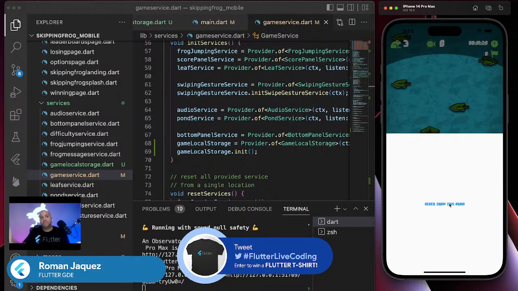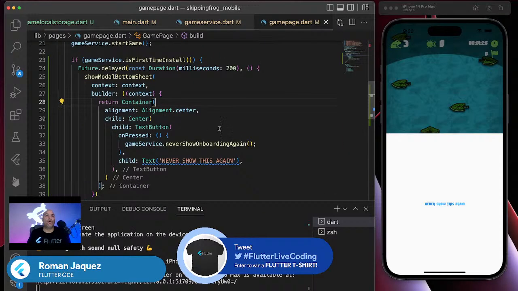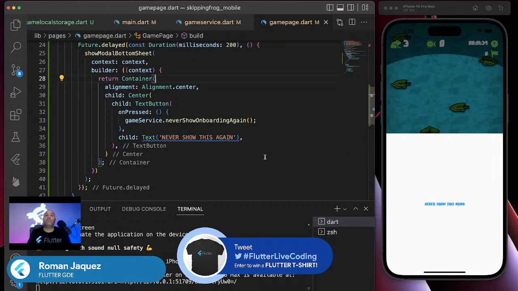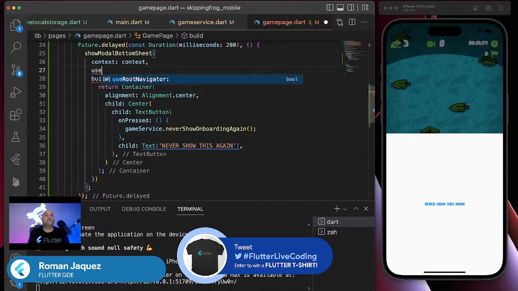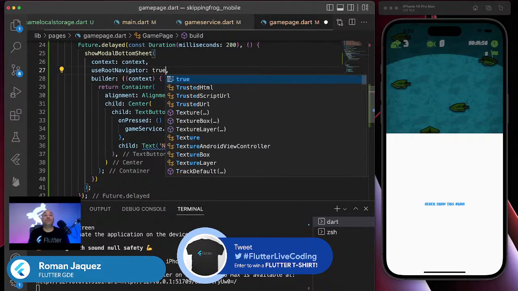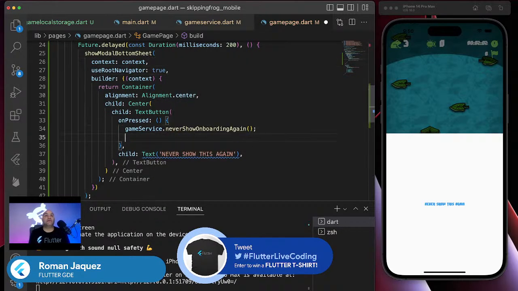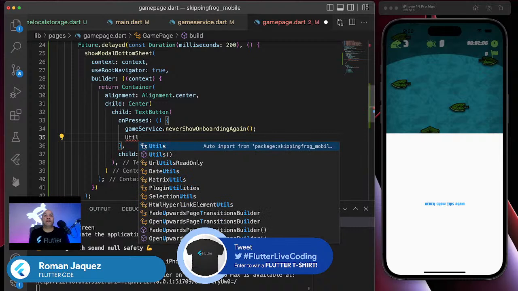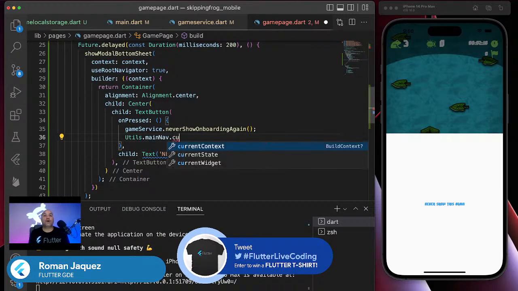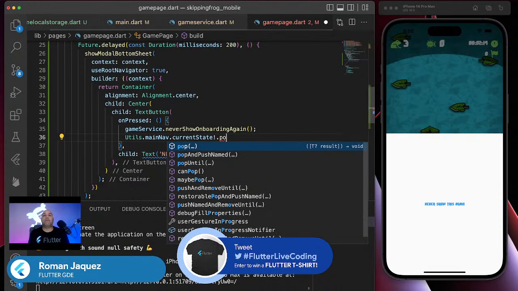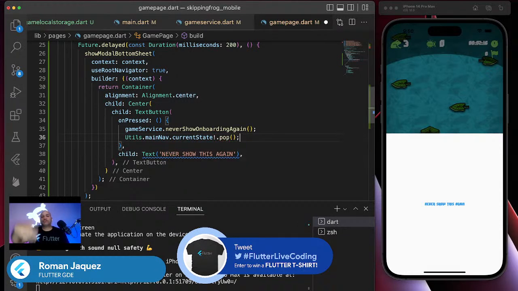See, I should maybe hide it. Maybe I should do it like this, because I want to hide the whole thing. And remember, show modal bottom sheet actually works just like any other page. You can just dismiss it out of the navigation stack. One way to do that is making sure that it's part of the root stack. You can say useRootNavigator true. Now you can say something like utils, let me import main nav current state dot pop. Just by doing this, I'm just going to pop it out of view.